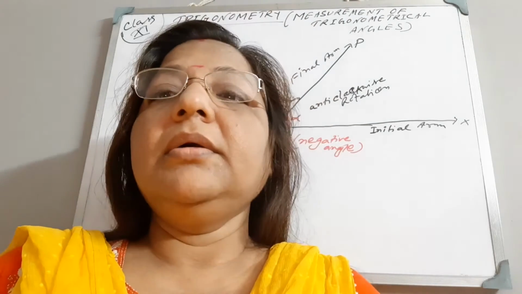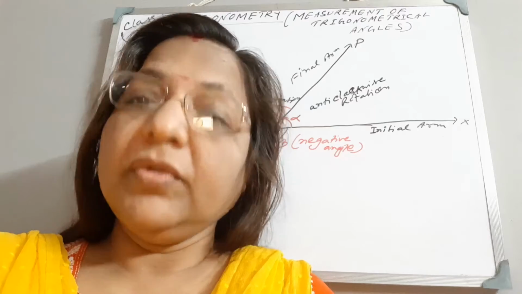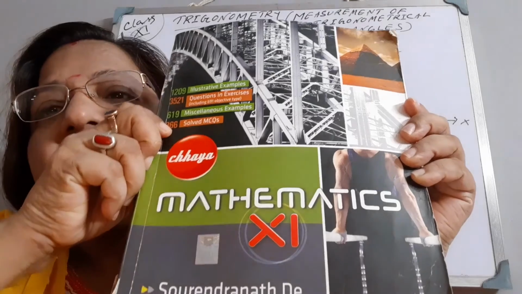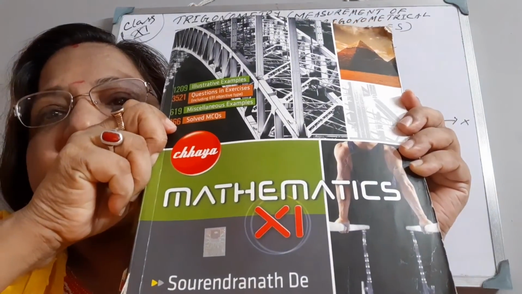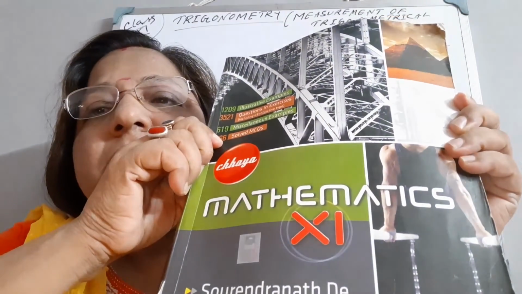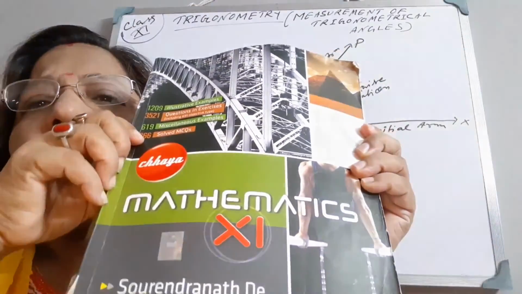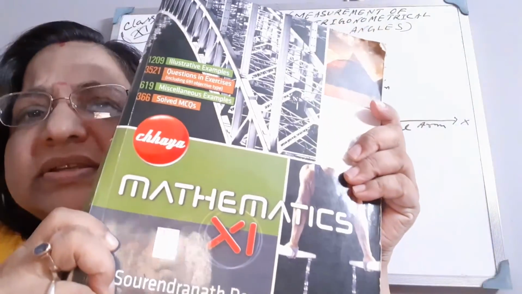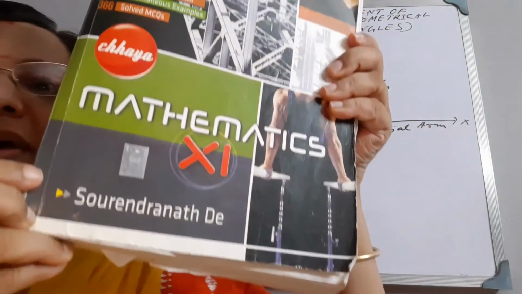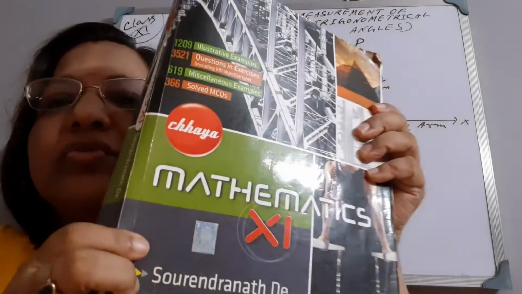Now, before starting the chapter, let me show your book. This is your maths book, Chhaya Prakashani, class 11 mathematics. You can buy this book from the market. Everything is closed now, but if you order online, I think you can get it. This is written by Shorendranath Dey, class 11, published by Chhaya Prakashani. This is the book, part 1, that you will buy.